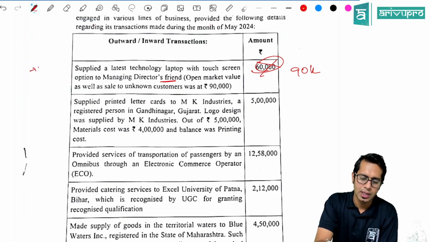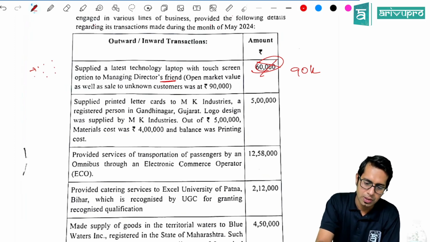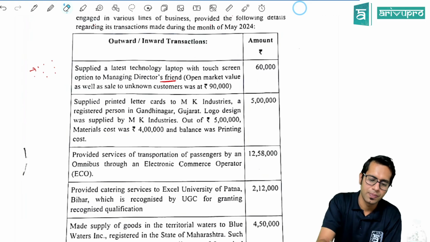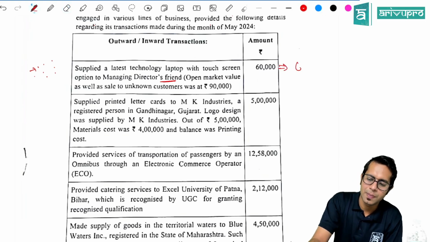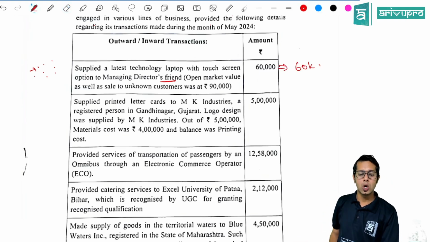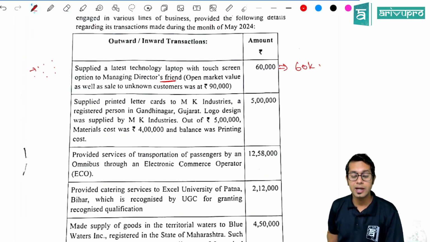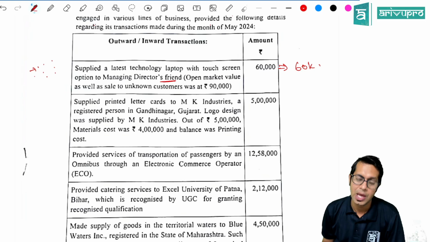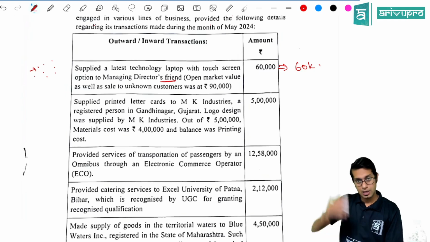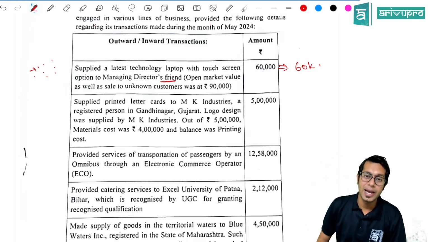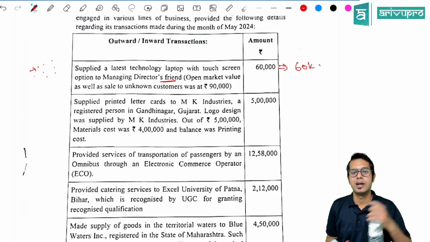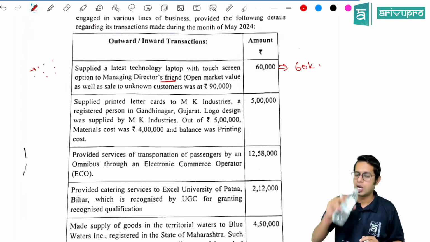Transaction value means the price which is actually paid or payable where supplier and recipient are not related, and the price is the sole consideration. Open market value, supply to unknown customer. Now beauty, this is beauty. The value of supply is what, sir? 60,000 rupees only, because managing director's friend is not a related person. If you see the relative definition, managing director's friend is not covered under the related person definition.